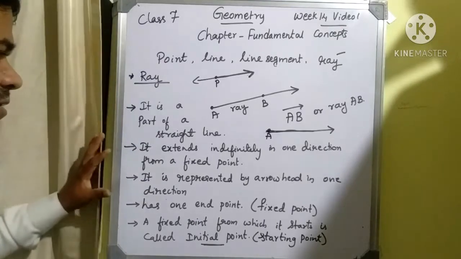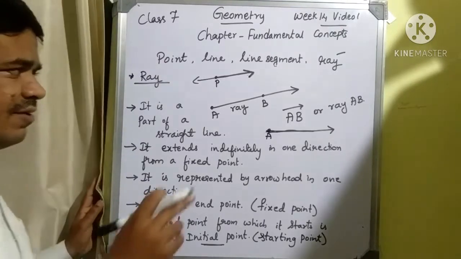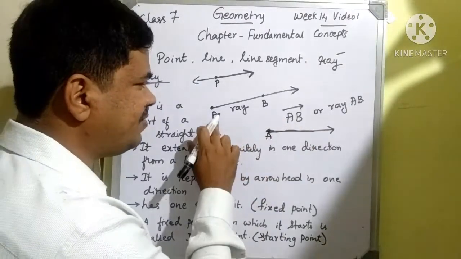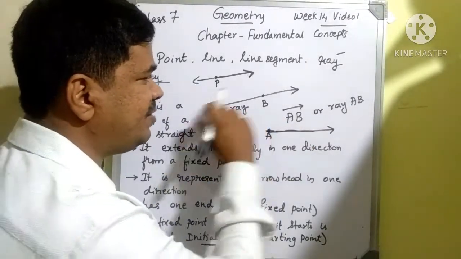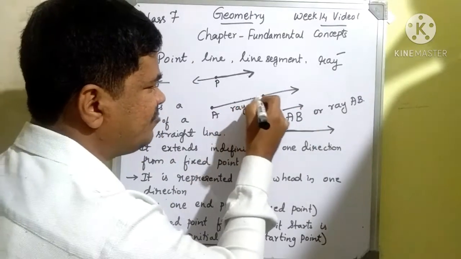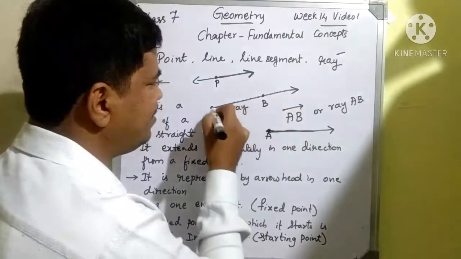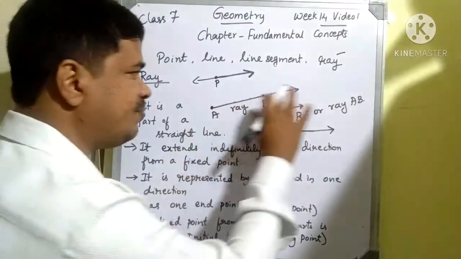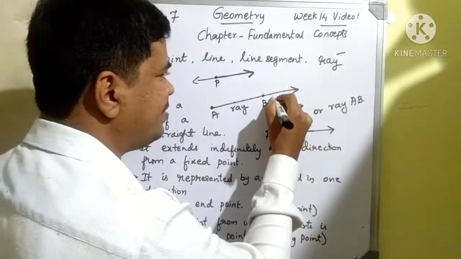These are all the concepts, and always you can represent a ray by starting with the fixed point and then any point on that line. There are an infinite number of points present on that line, but there is one fixed point. You can consider it in any way.